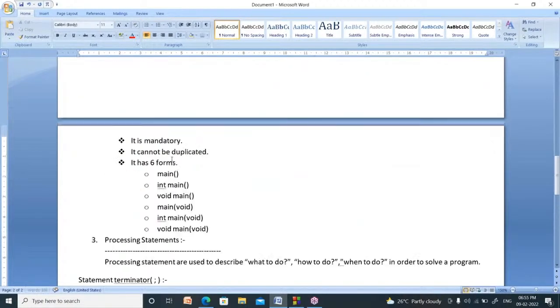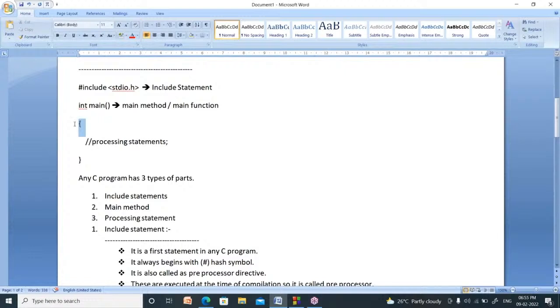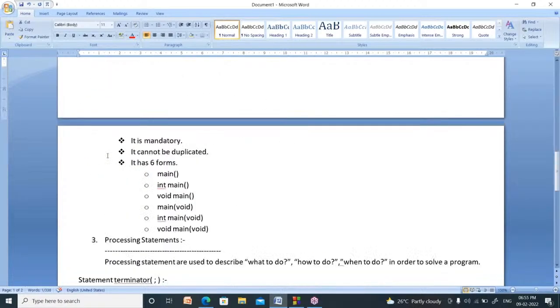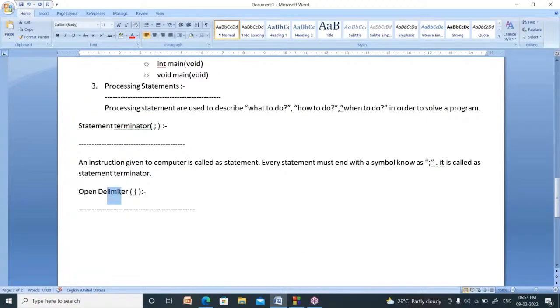Why do we type it here? It indicates the beginning of the function. What is the use of the other symbol? It indicates the ending of the function. Now, delimiter comes from limits. You know limits.